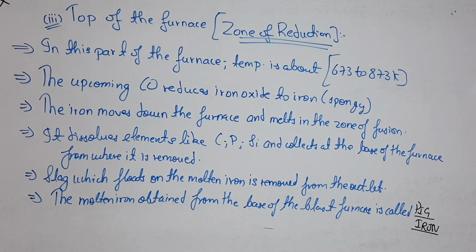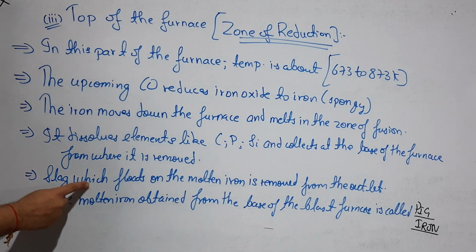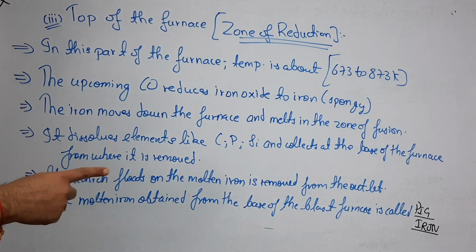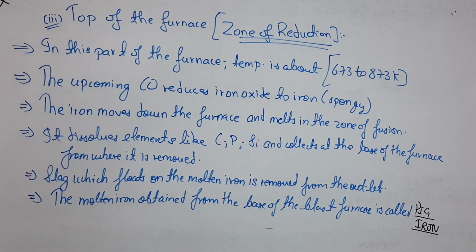The second last point, remember the tire which I have shown you, the bottom part where the tires are, there were two holes. From one hole the molten iron is removed, and from the other hole some impurities are removed. So that's what I am talking about here: the slag which floats on the molten iron is removed from the outlet, and the molten iron obtained from the base of the blast furnace is called pig iron. Now pig iron and cast iron have a bit of difference, we will discuss that, but there are some points you need to understand more in the zone of reduction. They are as follows.